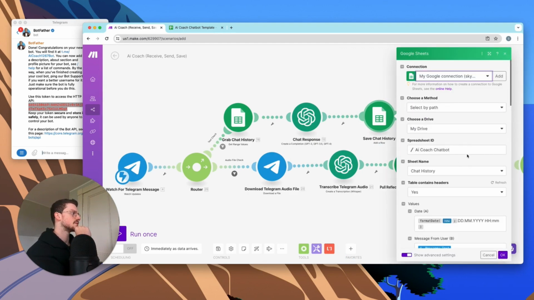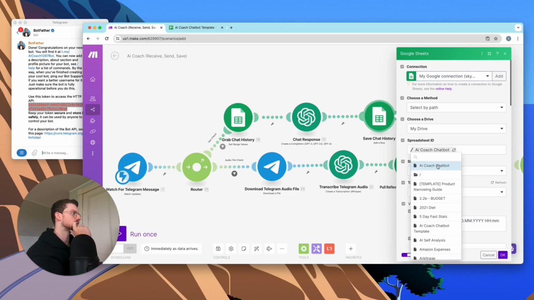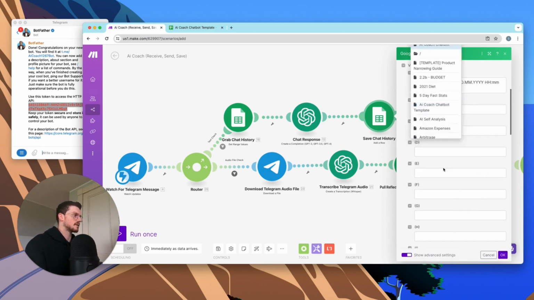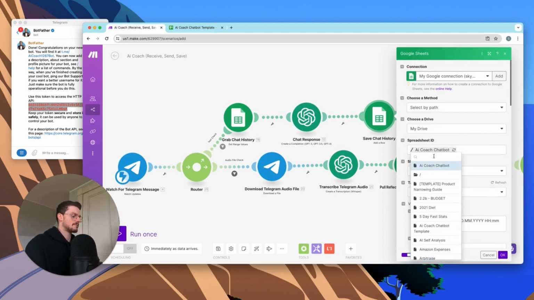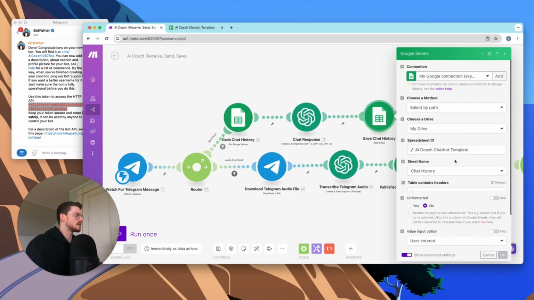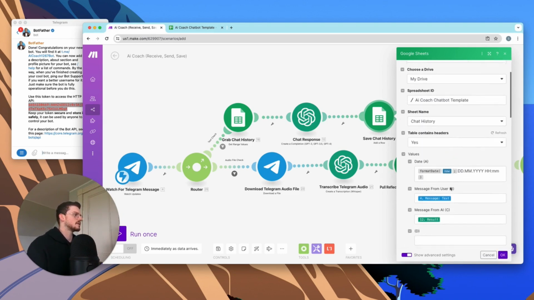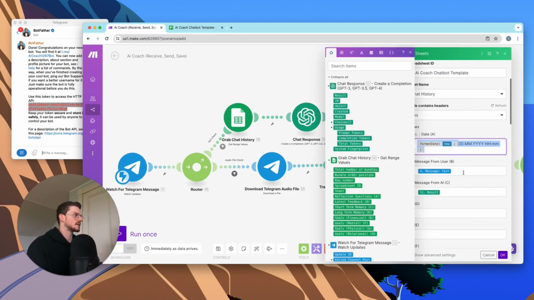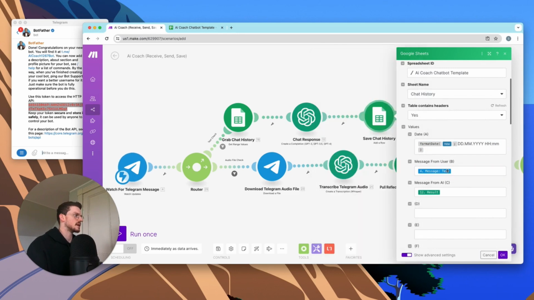And then we come over here, the next one, this is going to save the chat history. So we're going to do the same one. This is not going to be this. This is going to be AI coach chatbot template, and it should auto update. So again, this is going to be saving the date. This is going to be saving the text from the user. This is going to be saving the text from the AI.